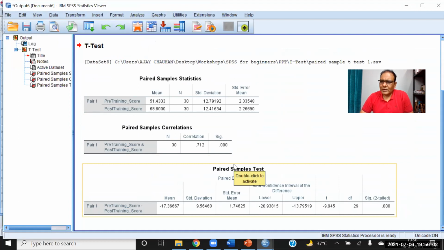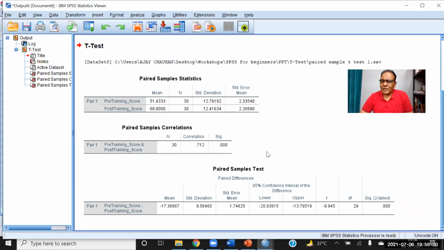So we can conclude that there is a significant increase in the performance after joining the training program, because the post mean is significantly higher than the pre mean, and the p value is found to be less than 0.05. The t value is found to be more than 1.96.